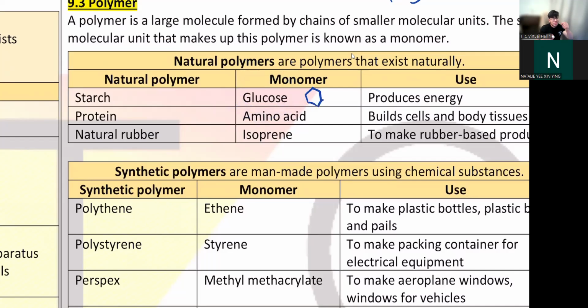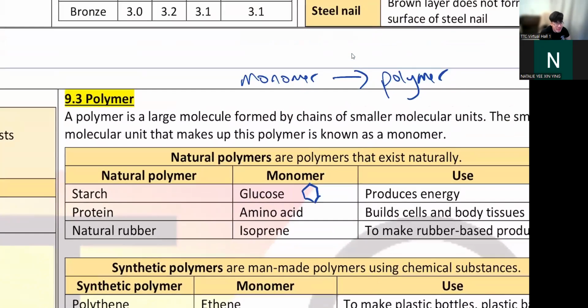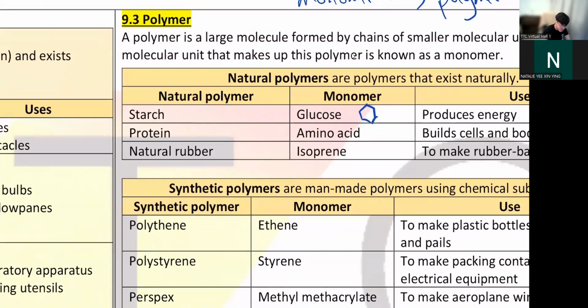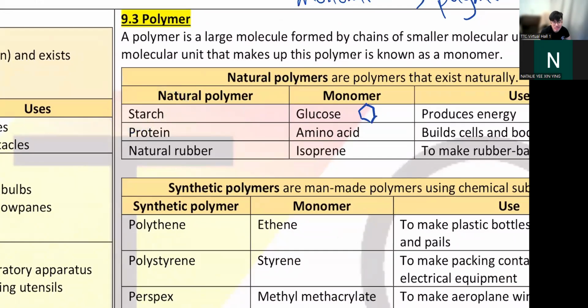When you take this glucose, you put them together, 1 glucose, 2, 3, 4, you chantum them into a long chain of glucose. This is called starch. You know starch? Starch is in your rice, your potato. So starch is a long chain of glucose. So you can say that glucose is a monomer.